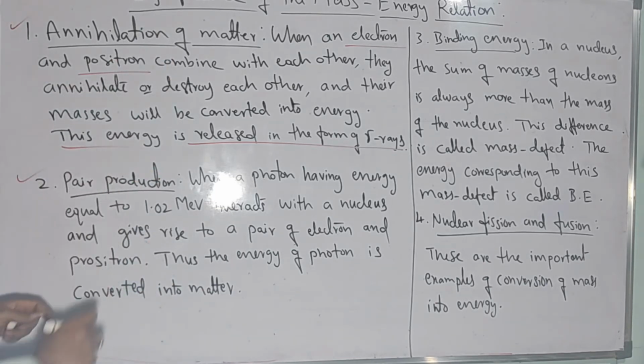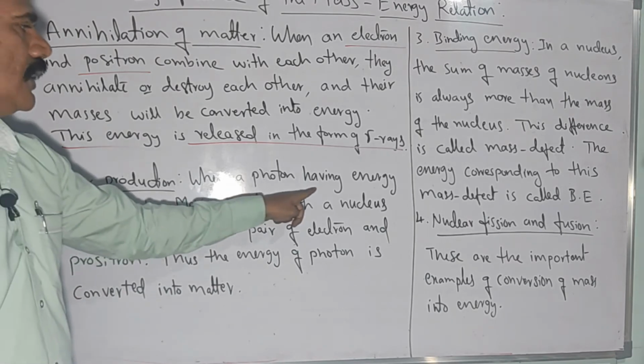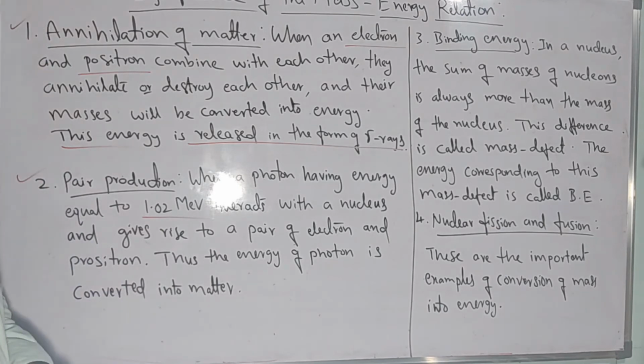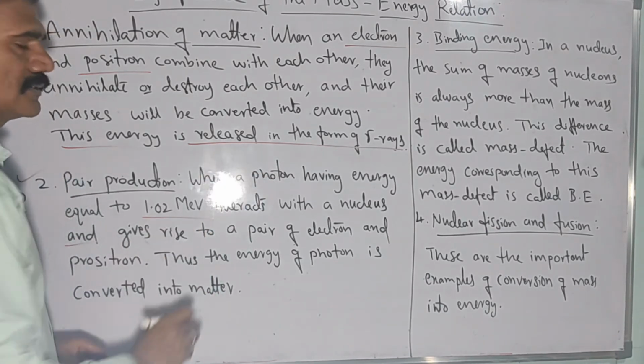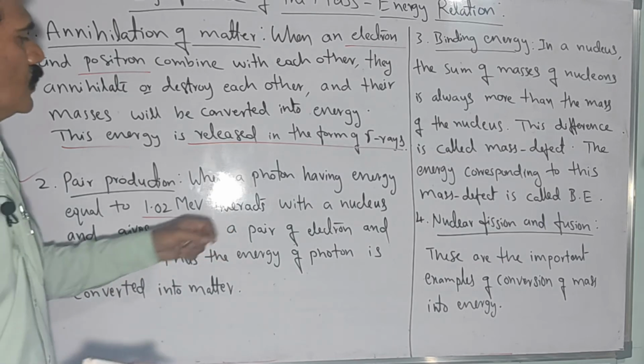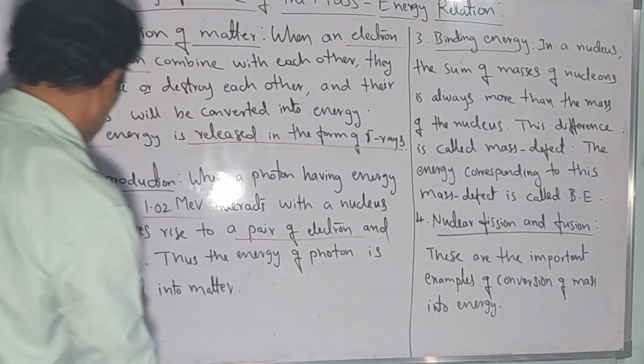The second one is pair production. You know that when a photon having energy of around 1.02 mega electron volt, nearly 1 mega electron volt, interacts with a nucleus, that is, when it is incident on a particular nucleus, it gives rise to a pair of electron and positron.